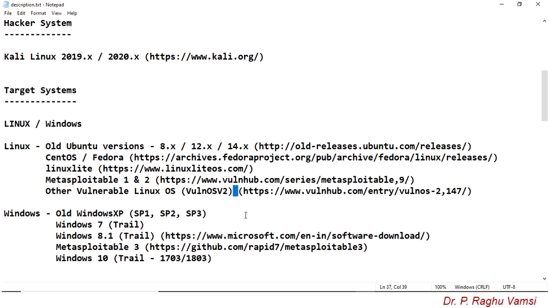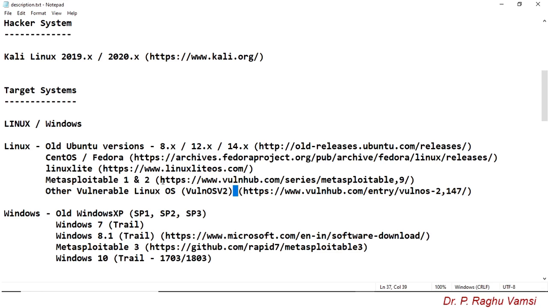So Metasploit is a penetration testing tool, whereas Metasploitable 1 and Metasploitable 2 are Linux based operating systems which are basically developed to practice the Metasploit penetration testing tool from Kali Linux.